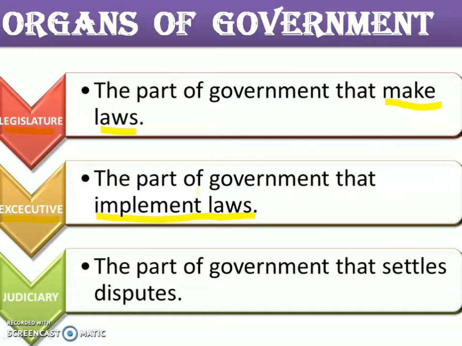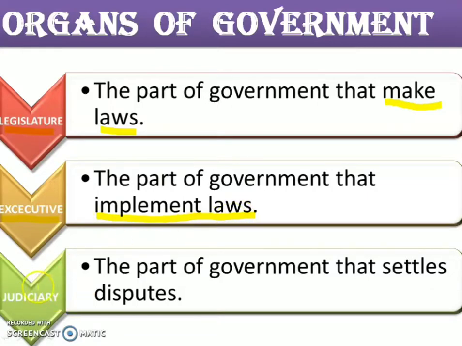So here the President is the head of the whole country, but the real power goes to the Prime Minister and Council of Ministers. So they have the power to implement or enforce the laws.